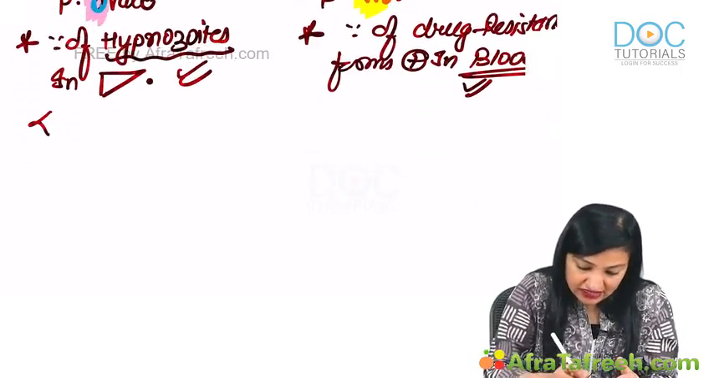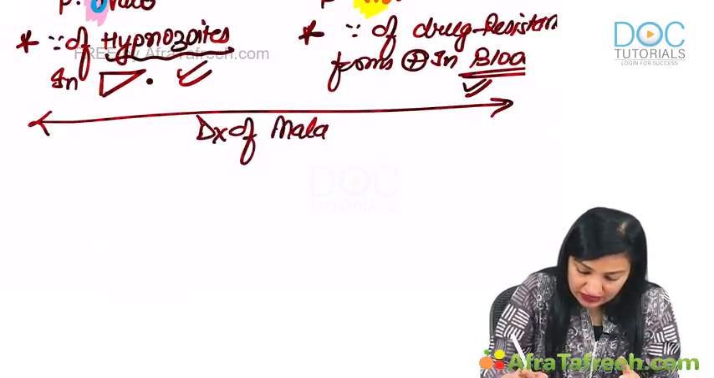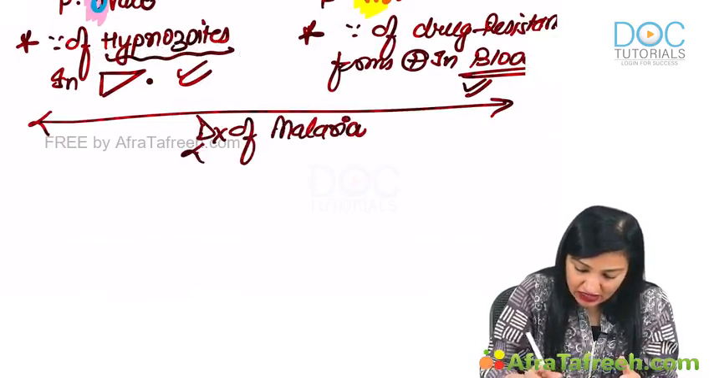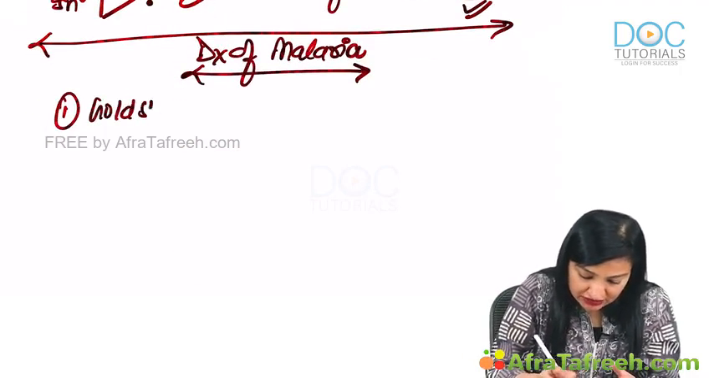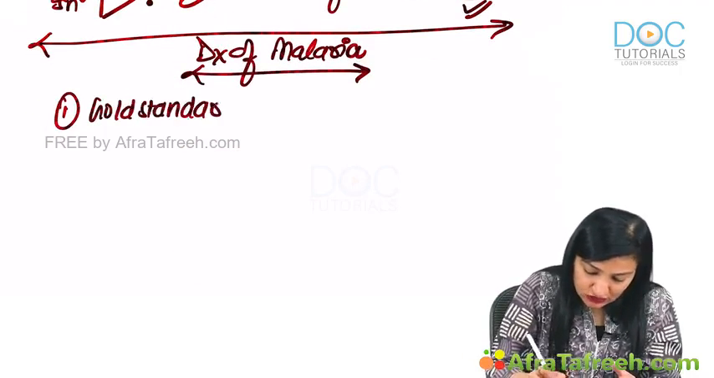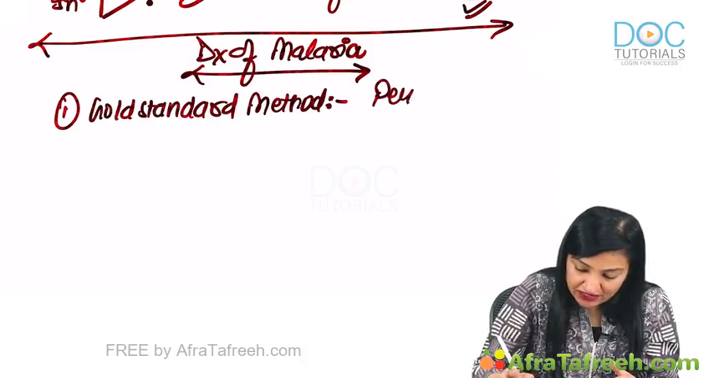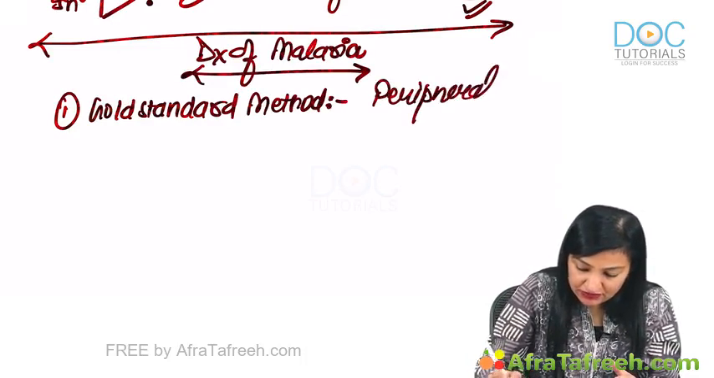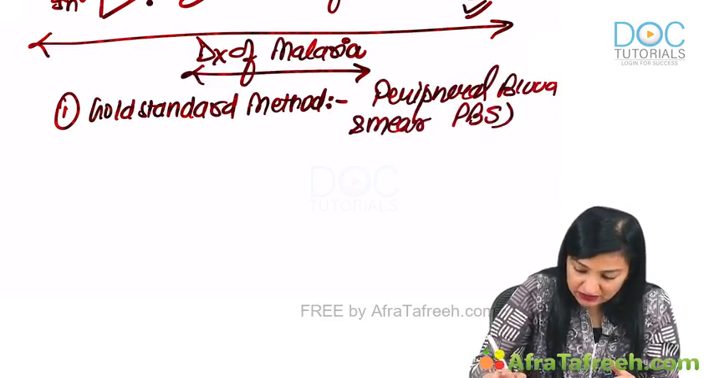Now guys, next we have the diagnosis of malaria. Diagnosis of malaria. Now remember the gold standard method. The gold standard method of diagnosis of malaria is what? It is peripheral blood smear, that is PBS.